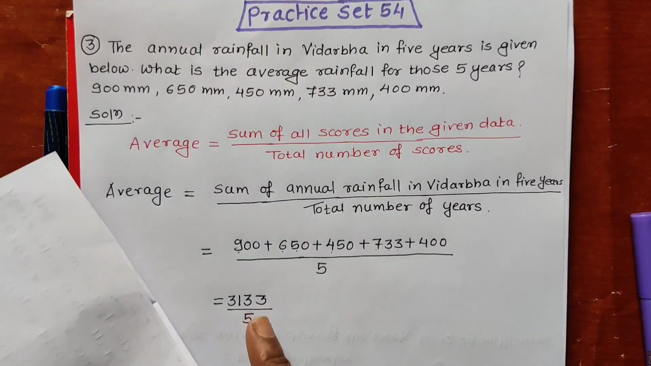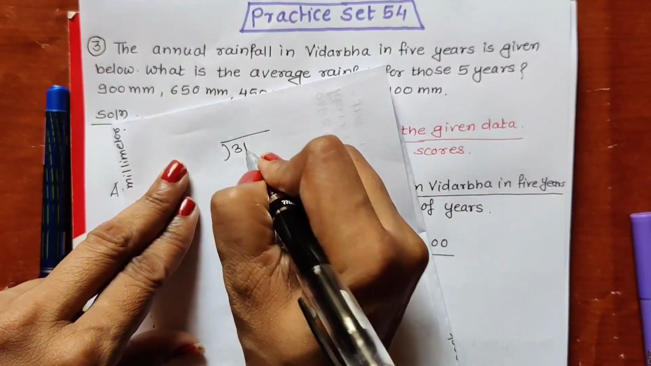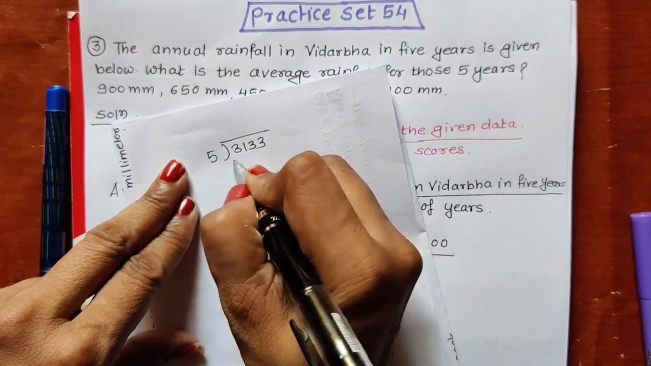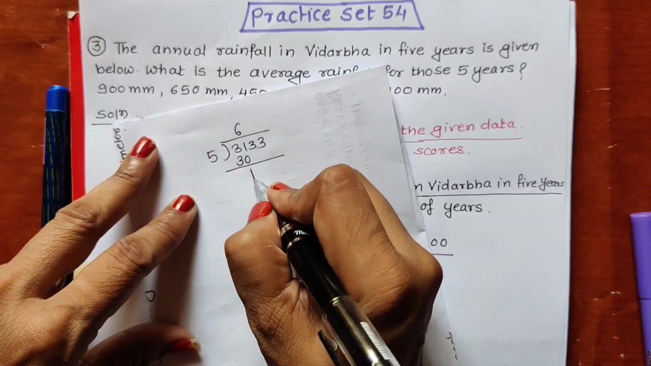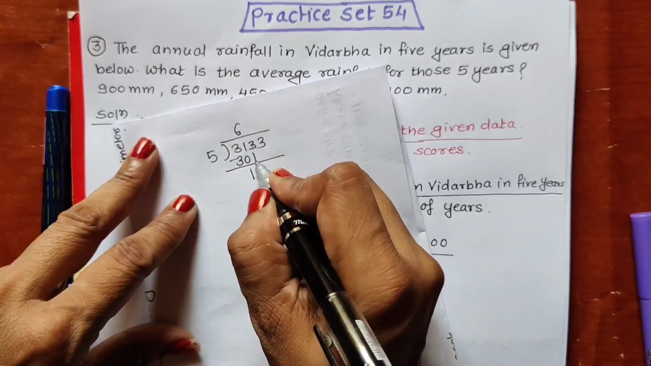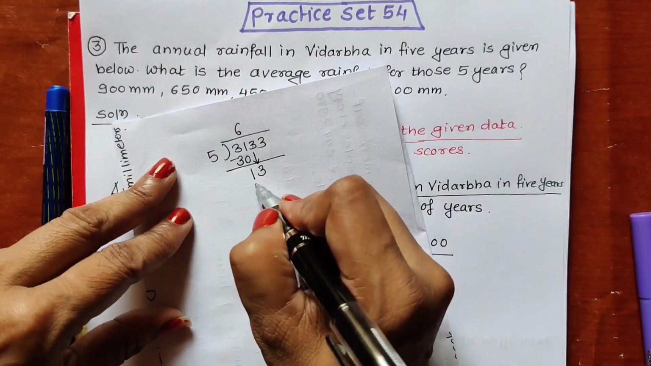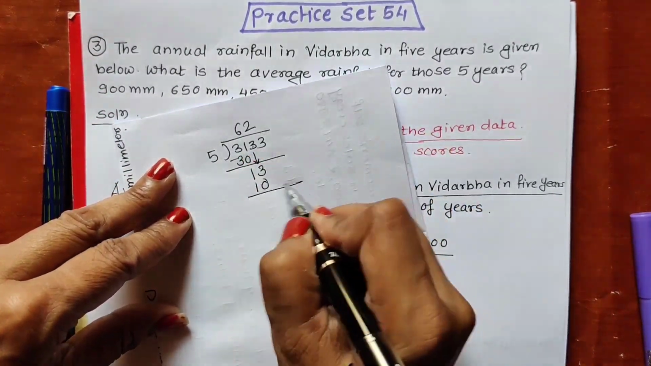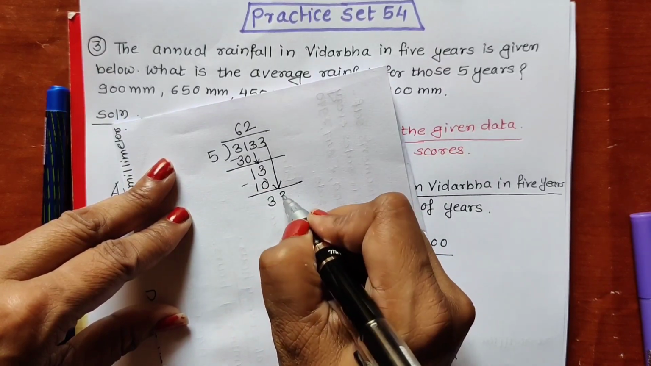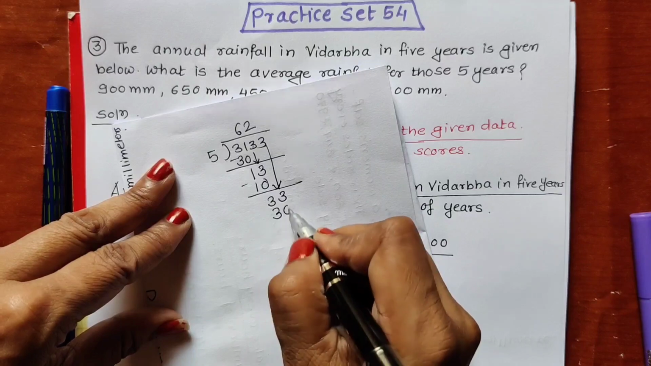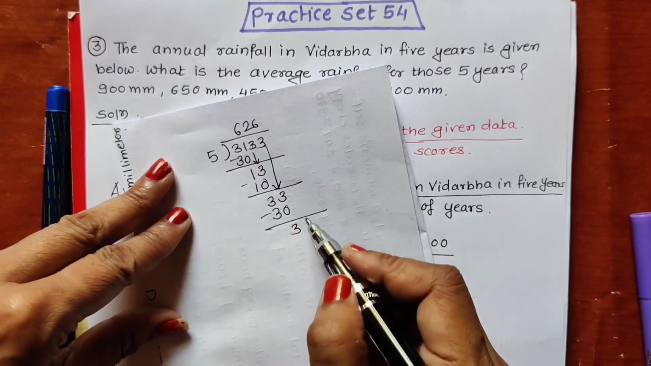So 3, 1, 3, 3 divide by 5. 5 6s are 30. 1 remaining, this 3 written below. 5 2s are 10. 3 remaining, 3 written below. Okay, 33 we are getting. Again 5 6s are 30. 3 remaining. After this 3, nothing is there.